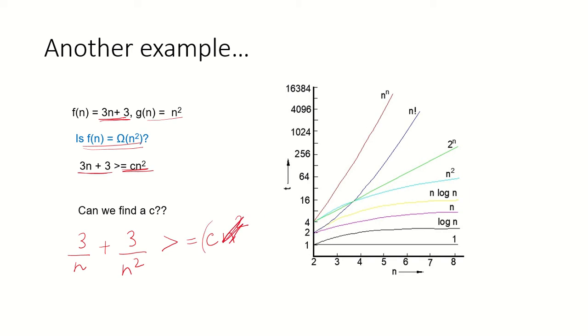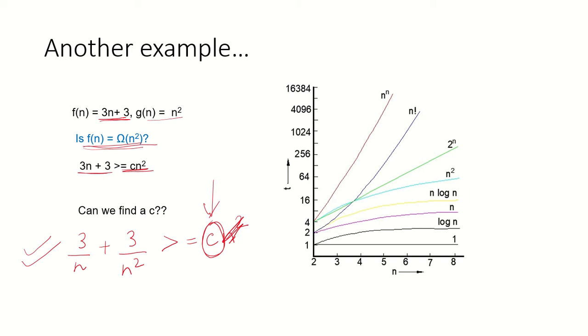Can we find a positive constant c which will satisfy this inequality? Can we find a single value of positive constant c? We cannot. So we say that this f(n) is not omega of n square.